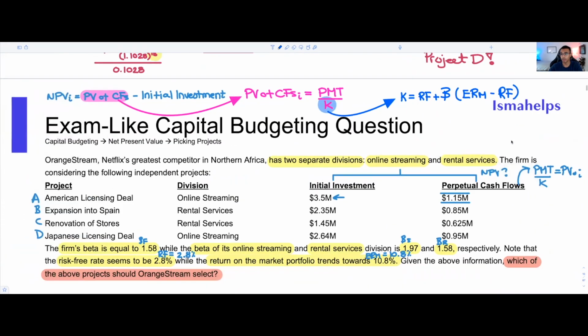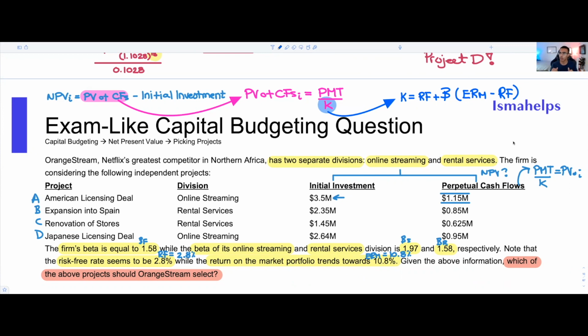So as you can see, we have three different formulas that we need to run through to be able to solve for the NPV of a given project, right? If we want to find the NPV of project A, which is under the online streaming division, we need to find the present value of cash flows. We're going to use a perpetuity formula in which we do $1.15 million divided by K. Problem is, we don't have K yet. So we need to use the CAPM formula to find K. All right, so that's the setup that we need to go through.